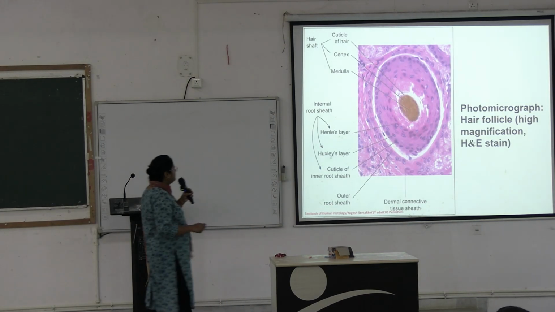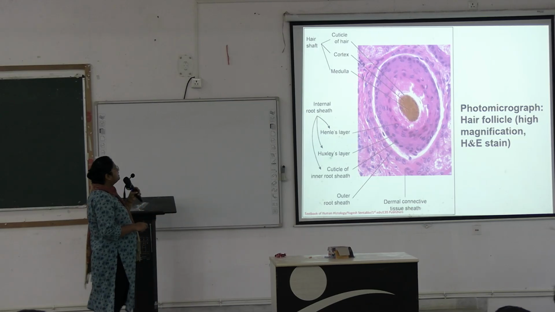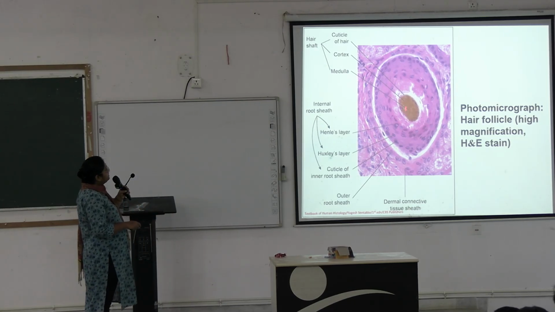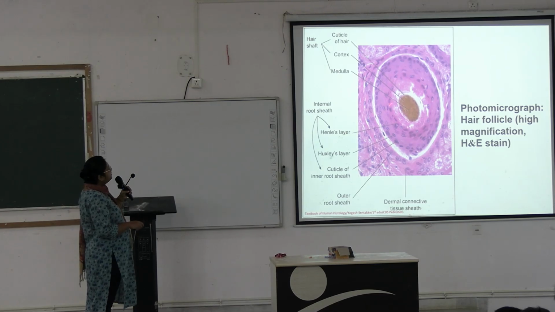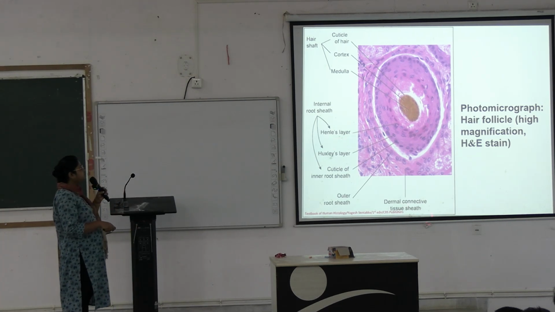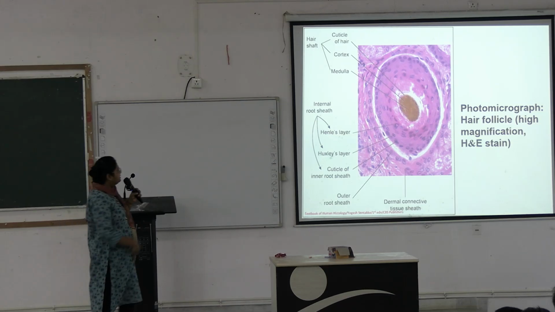This is one section of the hair follicle. It looks like this. Here inside is the medulla, outside is the cortex, and then the cuticle. They form the hair shaft, which looks brown. Outside it are the coverings: inner root sheath, Henle's layer, Huxley's layer, cuticle, outer root sheath, and dermal connective tissue sheath, all surrounding the shaft. Next.